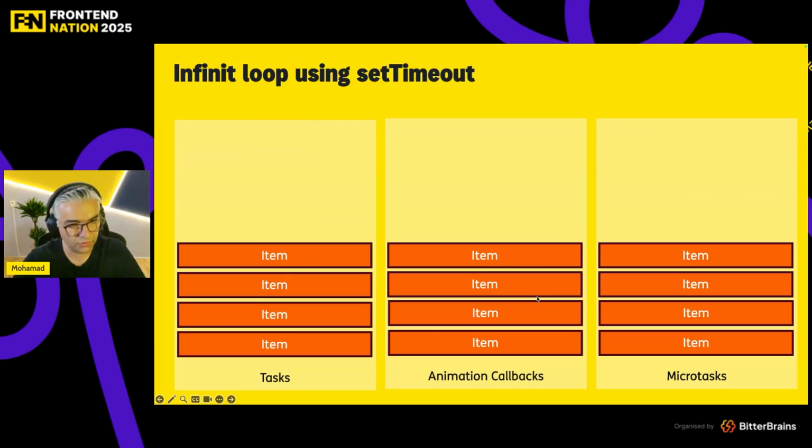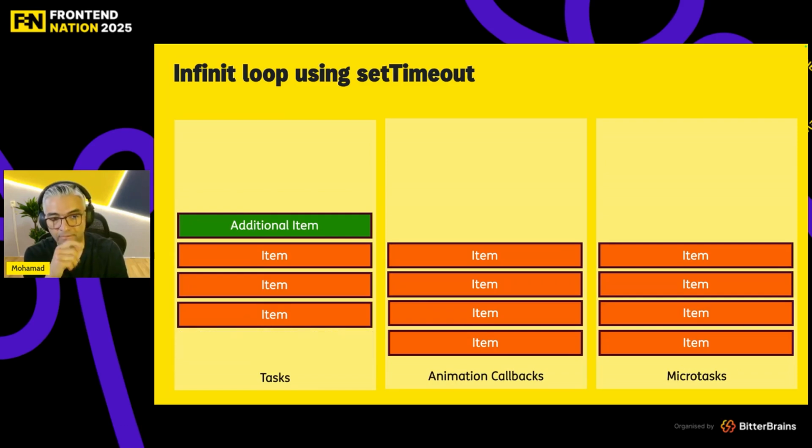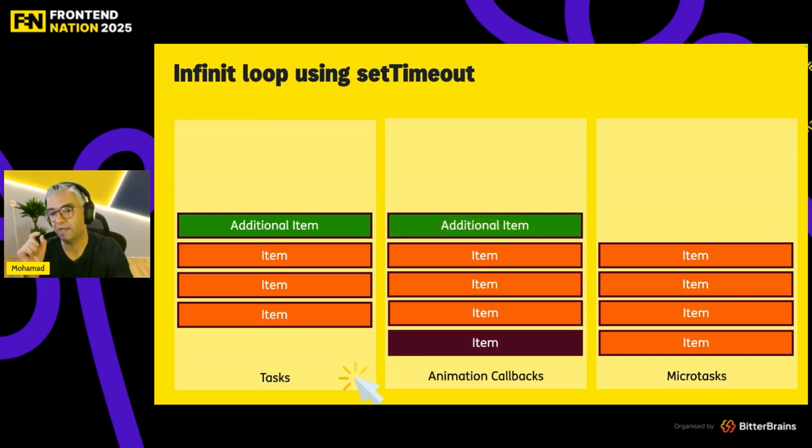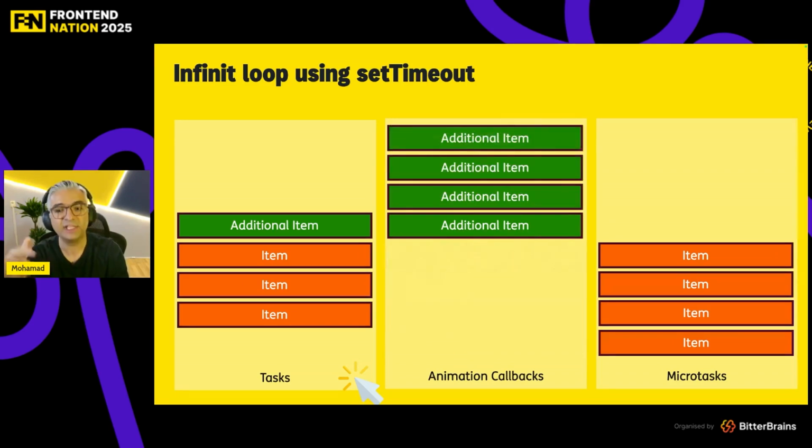If I show you everything in an animation for tasks, we pick one task to run. If you add an additional one while running that item, JavaScript is going to skip that for now, and it picks other items from the tasks one by one, since set timeout and all timers are tasks. But for requestAnimationFrame, it picks all the items, but not newly added ones. It skips the newly added ones.